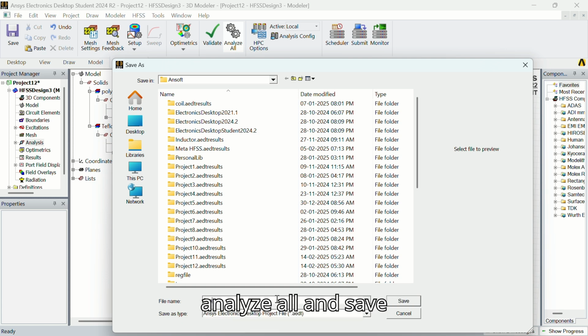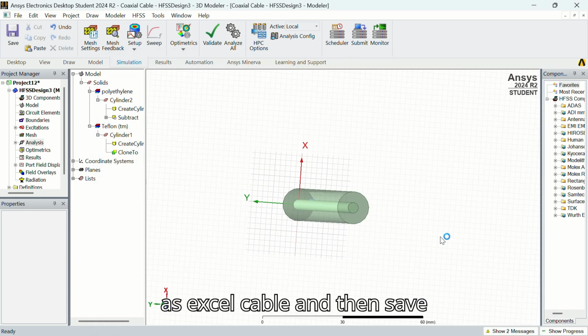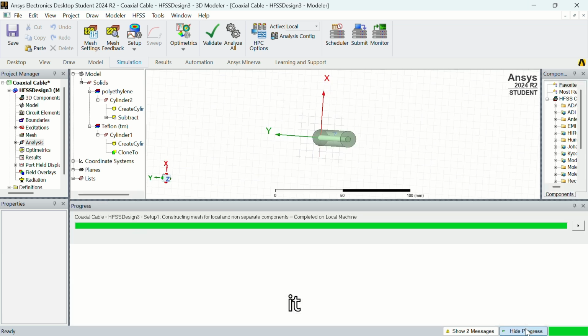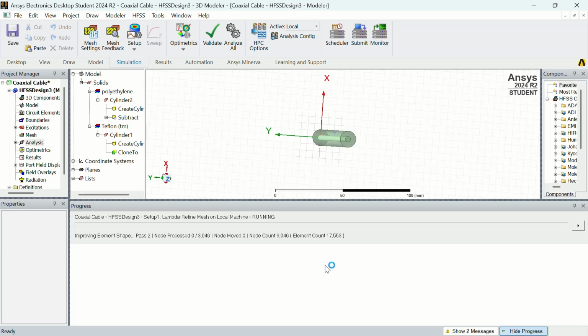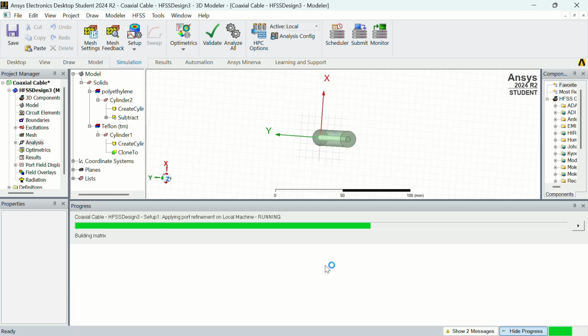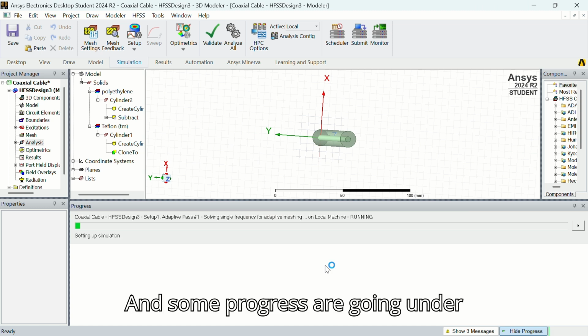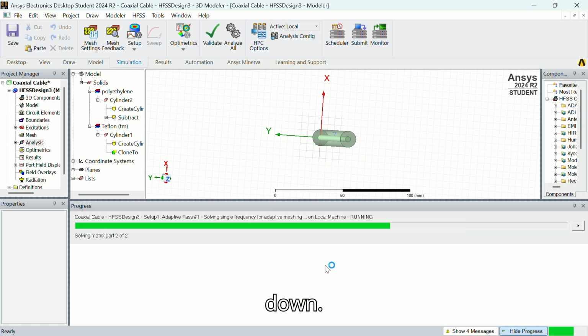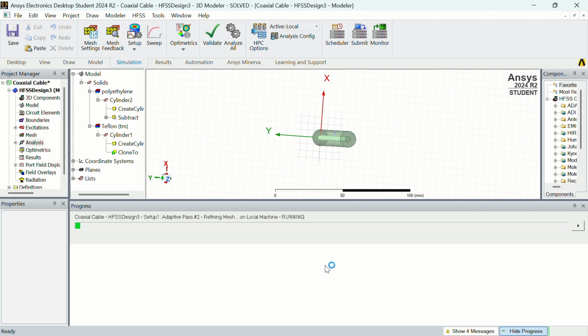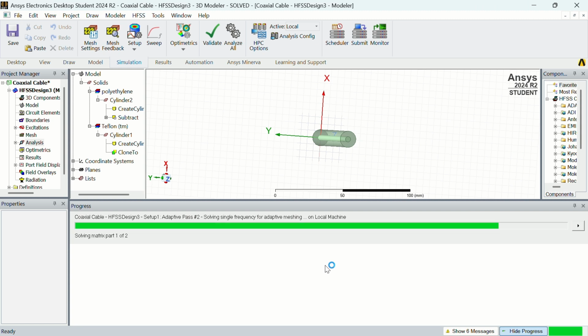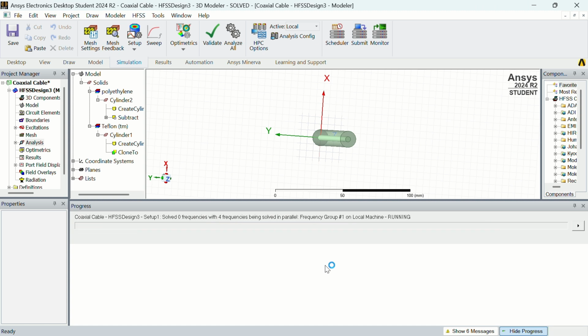Then press analyze all and save the file as coaxial cable and then save it. And some progress is going on. Please wait for a while.